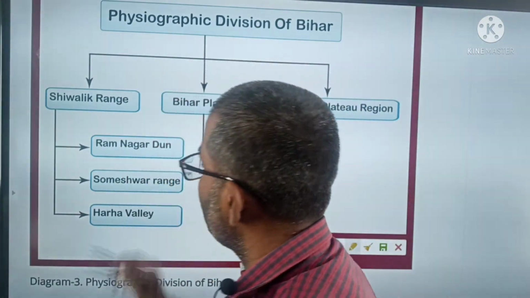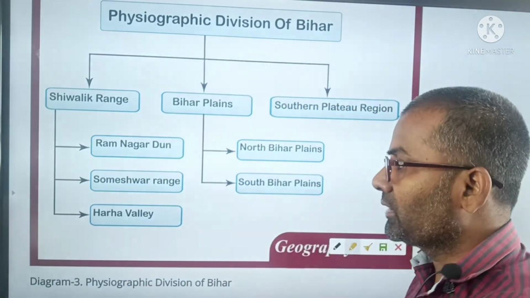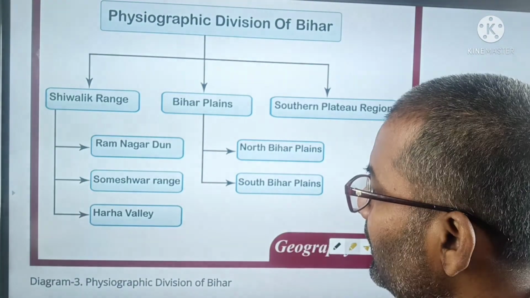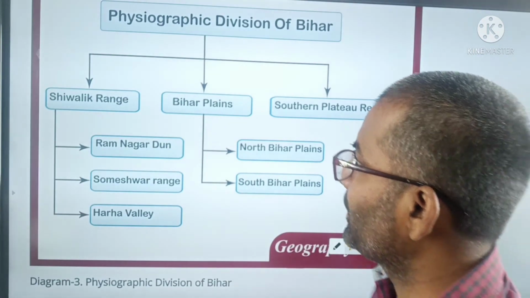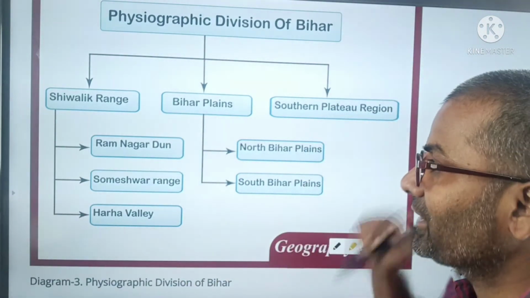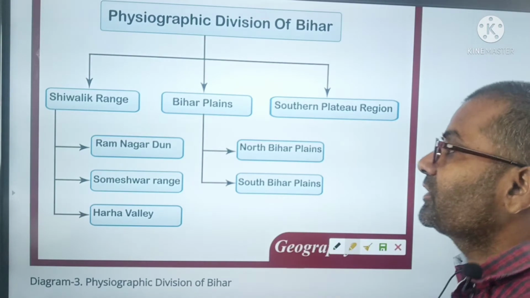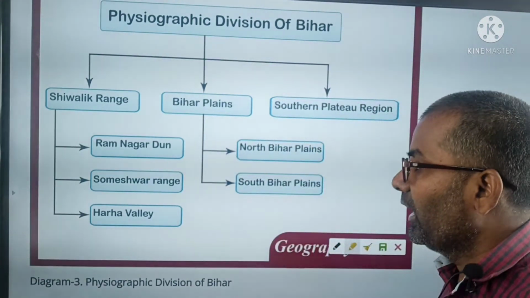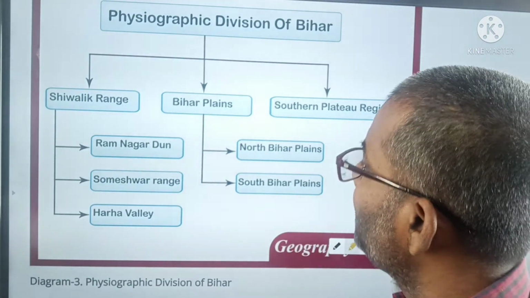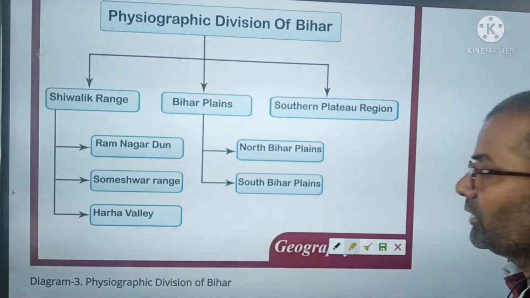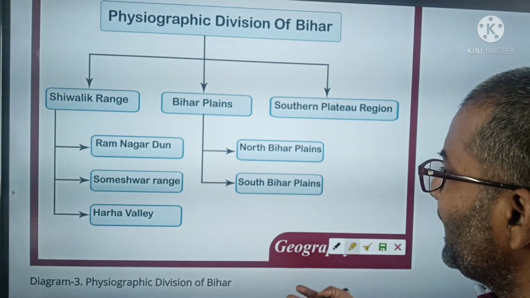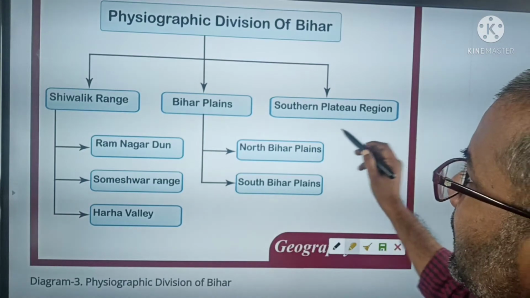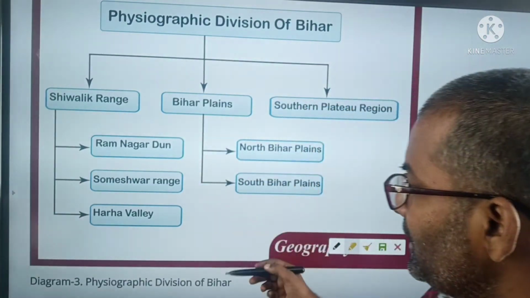In the Shivalik range, Ramnagar Dun, Someshwar range and Haraha valley come. The Shivalik range is divided into three parts: Ramnagar Dun, Someshwar range and Haraha valley. Then come the Bihar plains: North Bihar plain and South Bihar plain, and the southern plateau region. These are the divisions that are further divided.